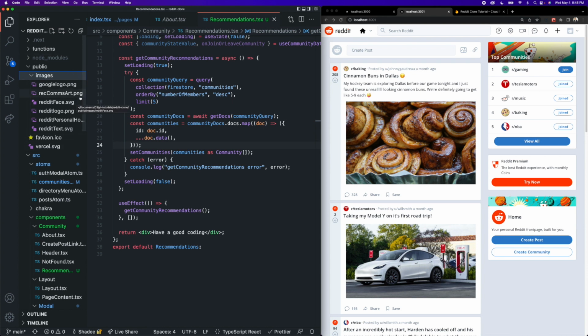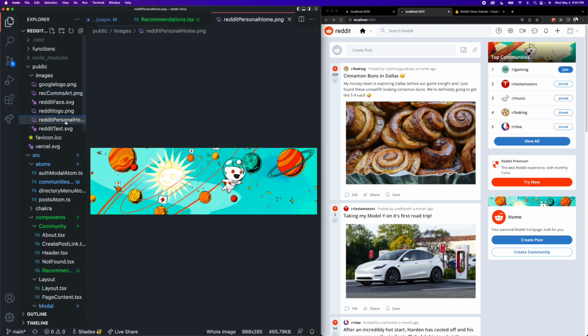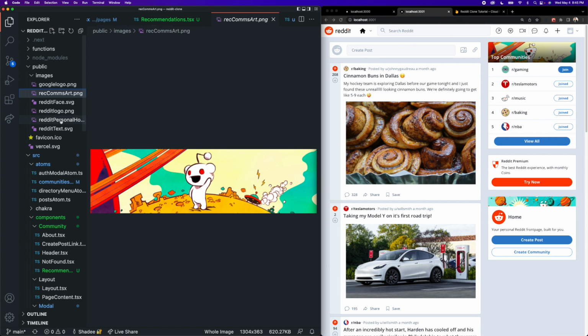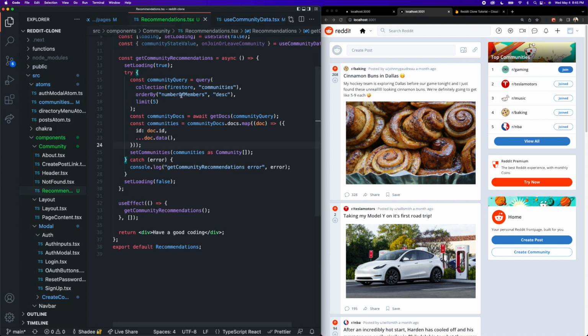But if you did not grab all of them, the ones we're going to need are recoms art and Reddit personal home, the spaceship one. So please ensure that you grab those off my GitHub and put them inside of the images folder in your public folder.